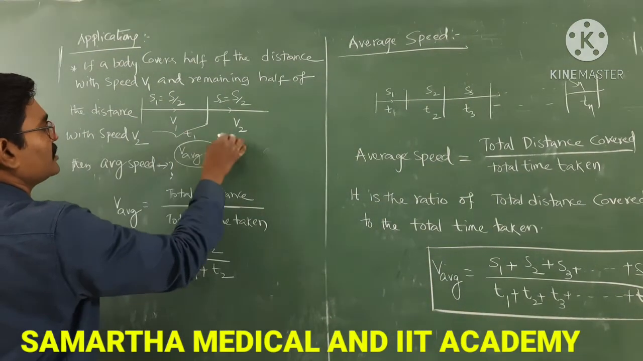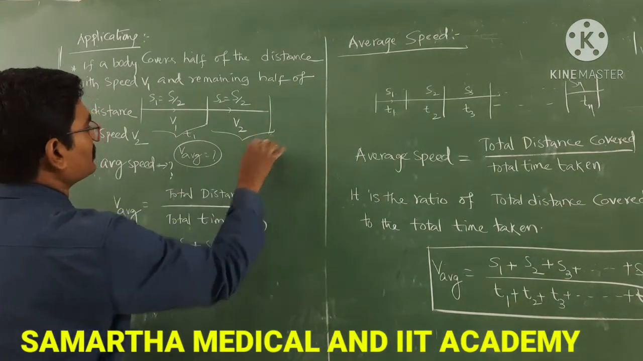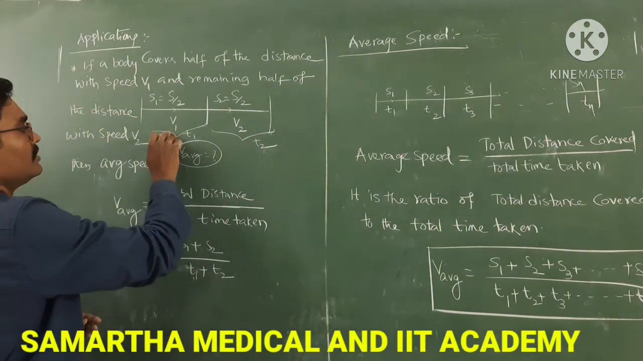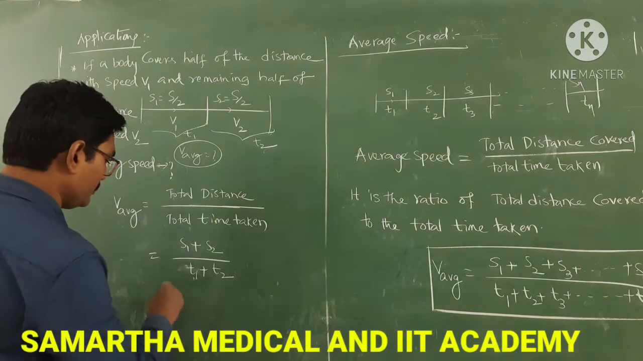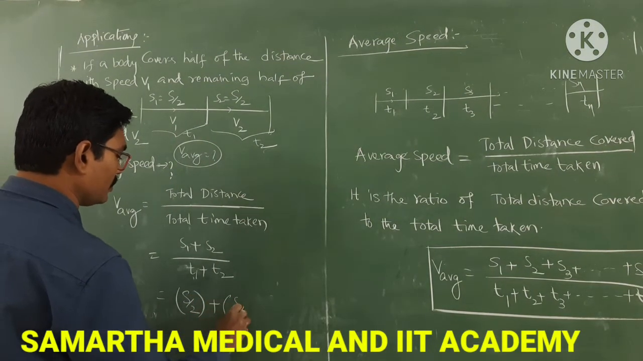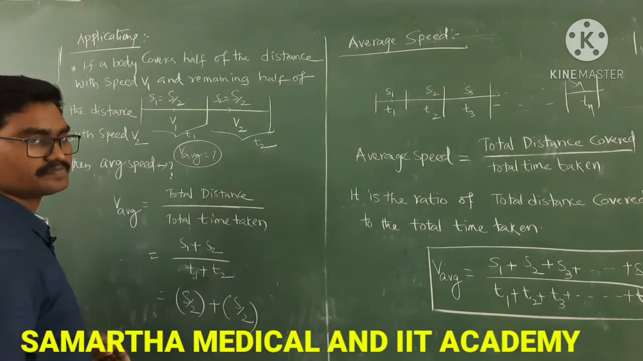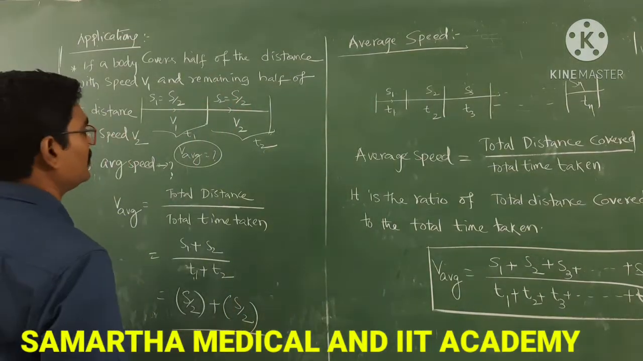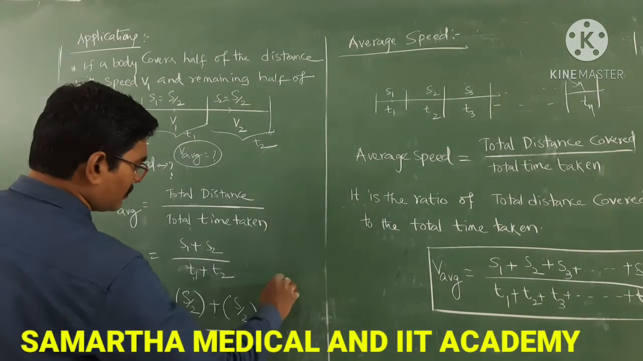For this, let it be T1, and from here to here it is T2. I need to calculate what T1 and T2 are. So S1 means S by 2 plus S2 also S by 2, by time taken.